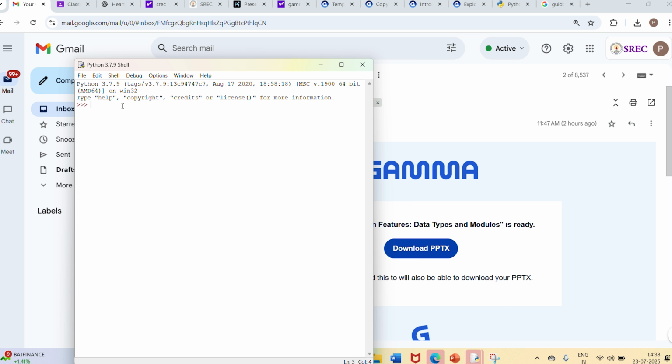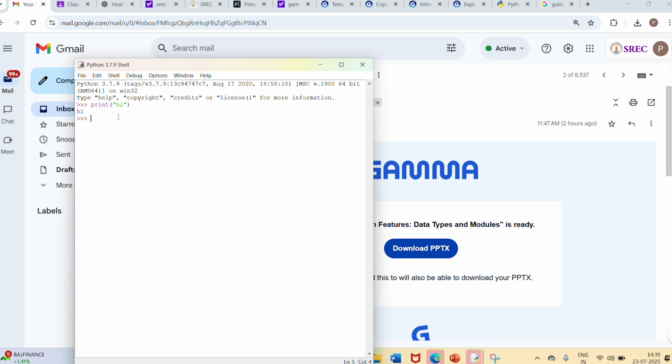So for example, when I say print hi, this is the code that I have given. Immediately this line gets executed and my output is hi. It has printed hi here. This means an interpreter is used to translate this line of code. As soon as I type the line of code, it gets translated and immediately gives me the output. So here my code is being run in interactive mode.